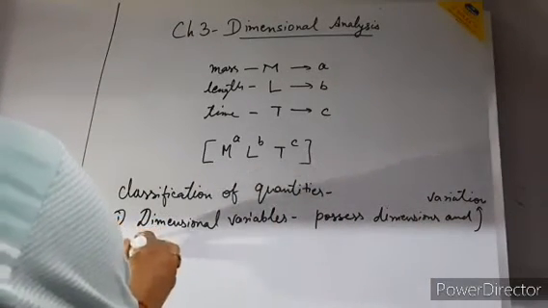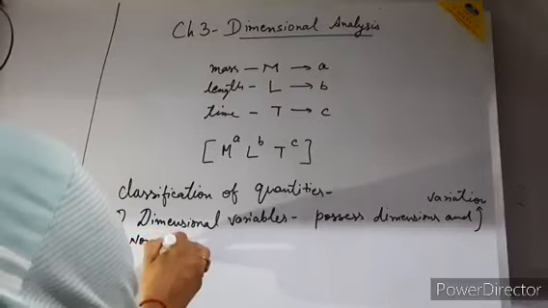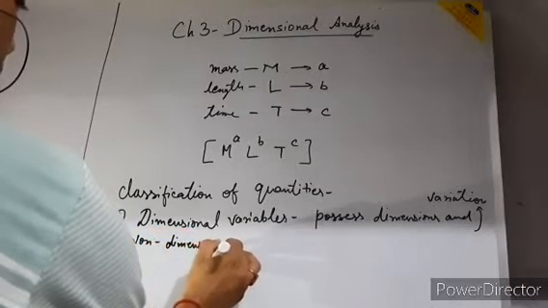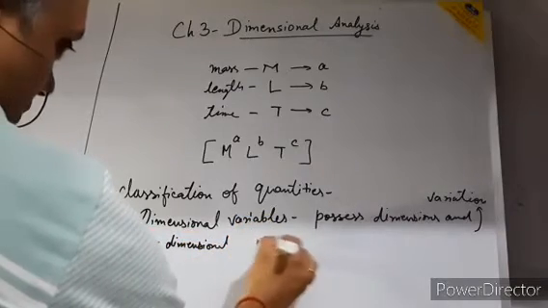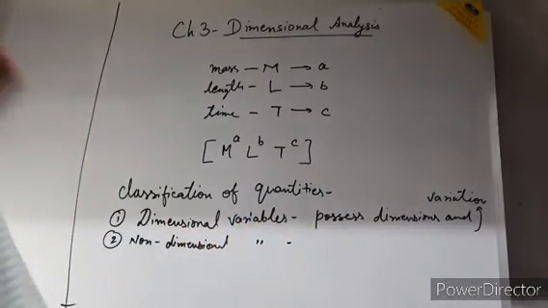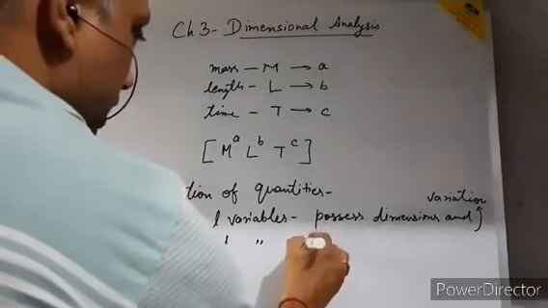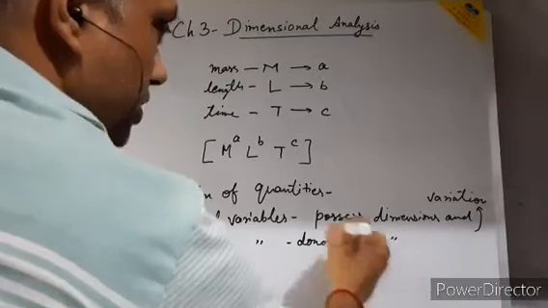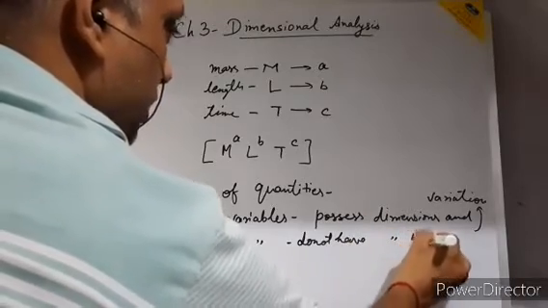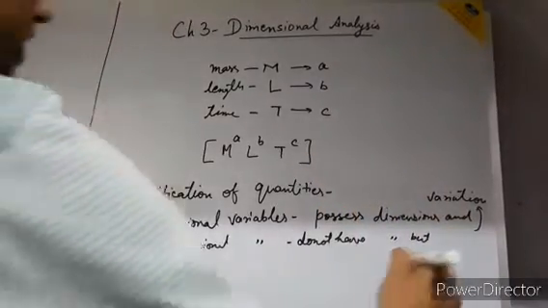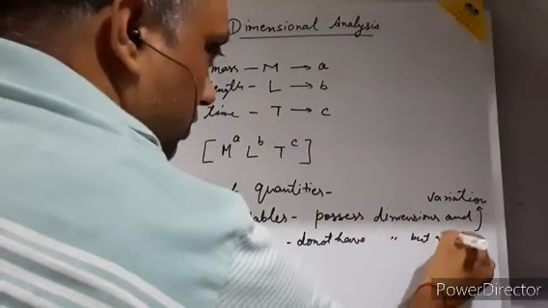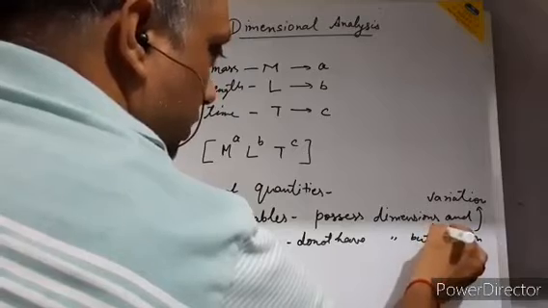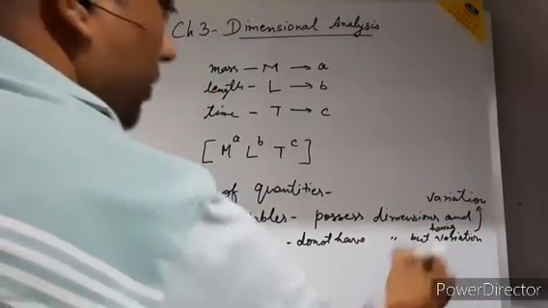The second is the non-dimensional variables. Non-dimensional means they do not have dimensions, but they are having variation.